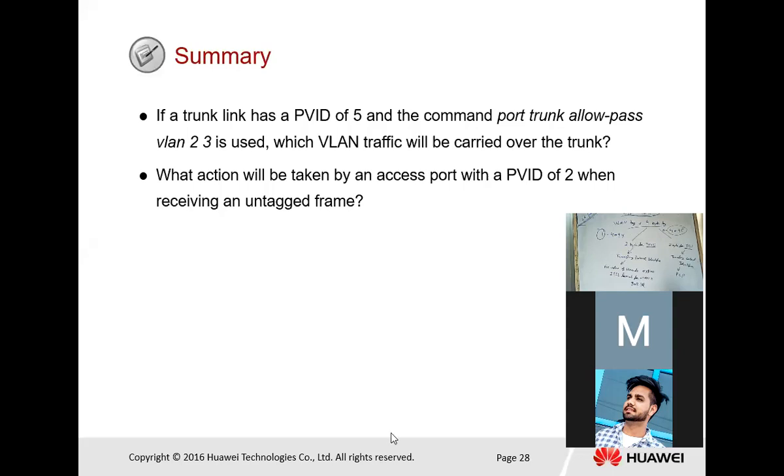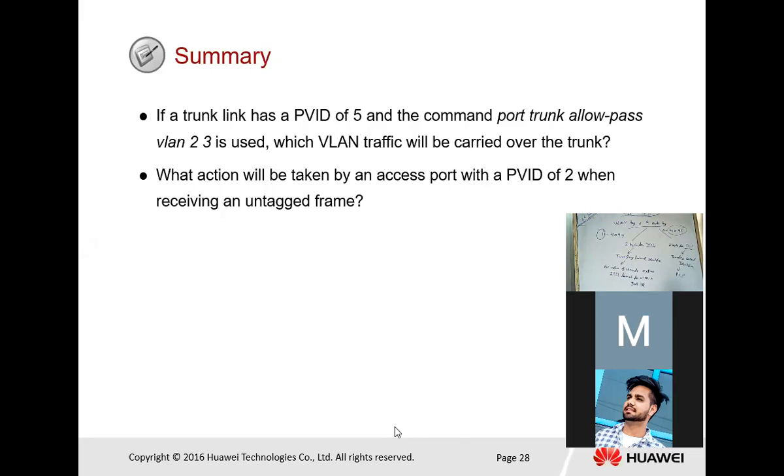So I'm going to end the poll. The correct answer for the first question is B, 3.